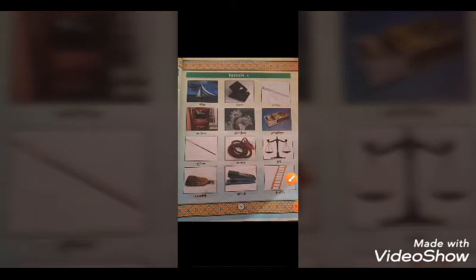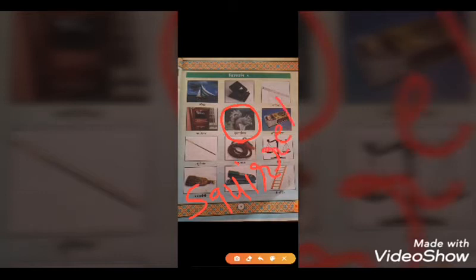Then another one, this is a cute little squirrel. Squirrel is called in Sanskrit Vrikshashayika, and in English we say squirrel.